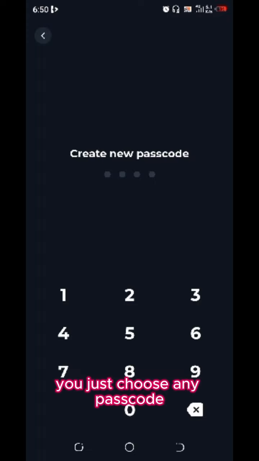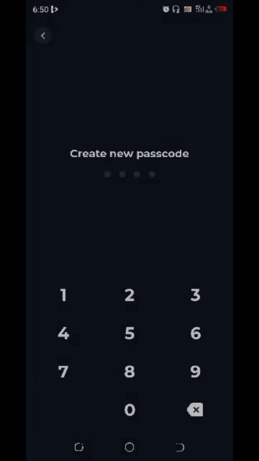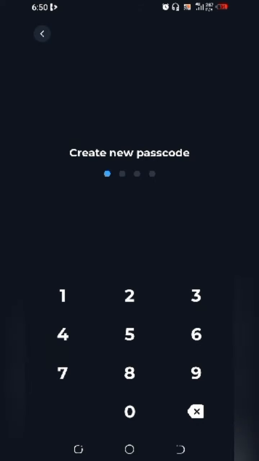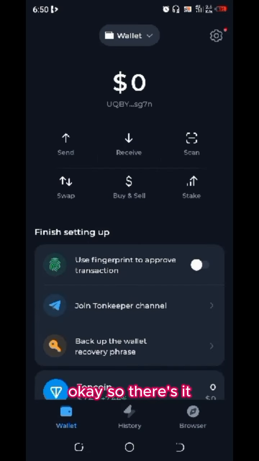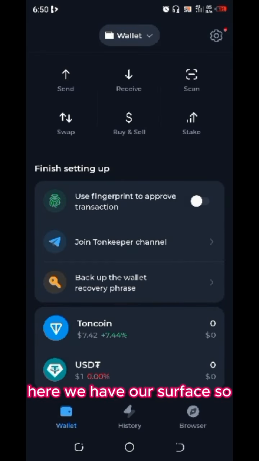You just choose any passcode. So I'm going to type my passcode, just any random one. Okay, so this is it. Here we have our surface, and that's